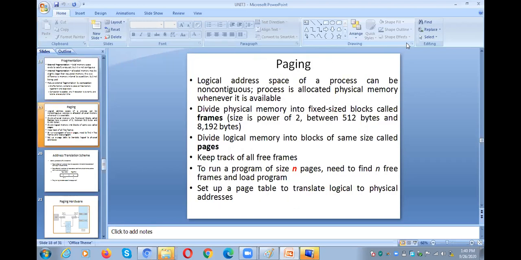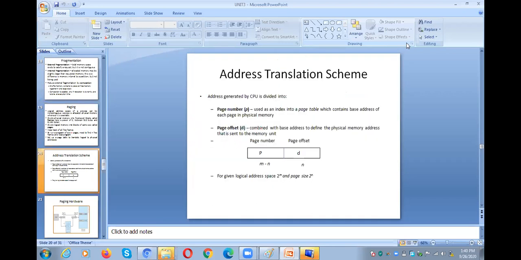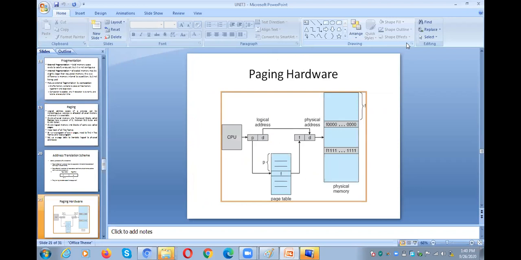We already discussed all these things, right? Now I would like to discuss paging. What is paging, and what is a page table? We already discussed this in the last class. Paging is nothing but dividing the entire logical memory into pages.